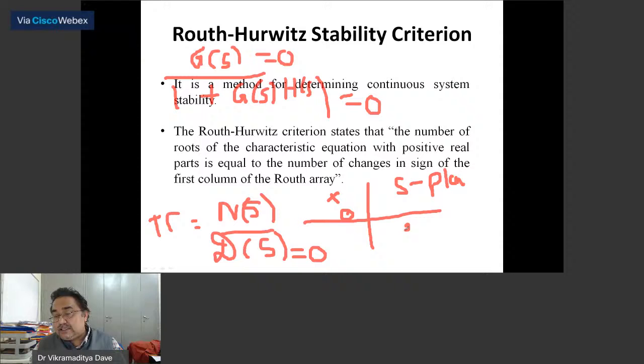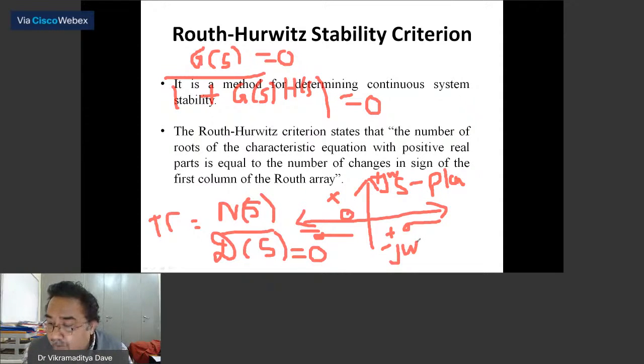One is called the real axis: the x-axis is the real axis, positive to the right and negative to the left. The vertical line is called the imaginary axis, which also has two parts, the positive imaginary axis, plus j omega, and minus j omega.